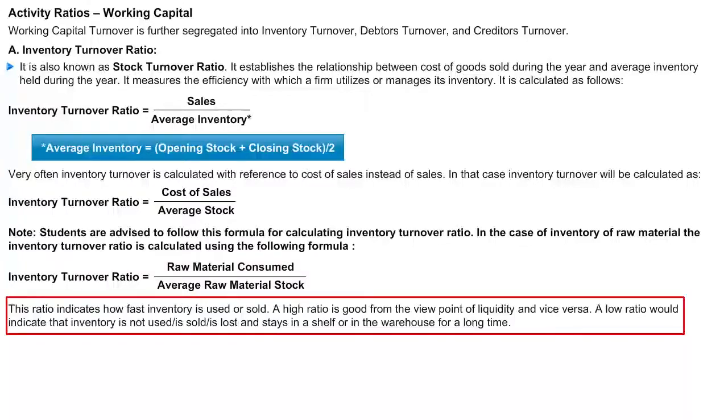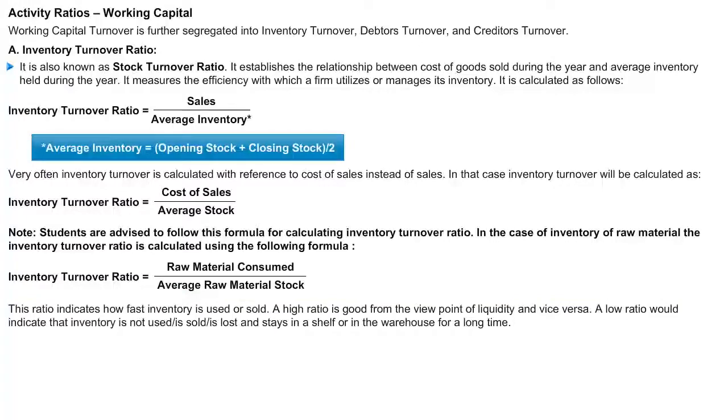This ratio indicates how fast the inventory is used or sold. A high ratio indicates a good performance from the company's point of view, whereas a low ratio indicates bad performance. A high ratio also indicates good liquidity and a low ratio indicates a bad liquidity position. A low ratio would indicate that inventory is not being used or sold or is lost, or it is kept in the warehouse for a very long period.